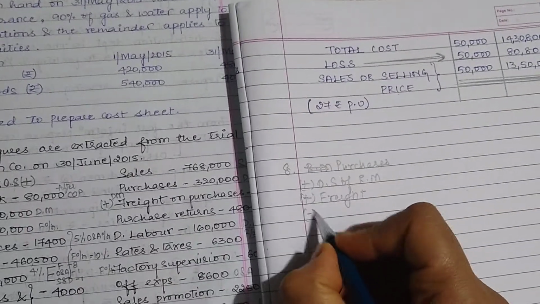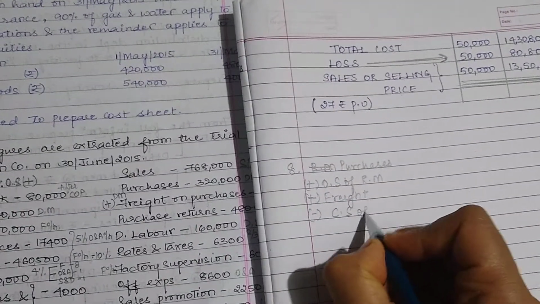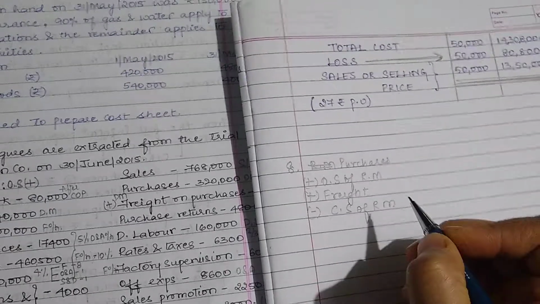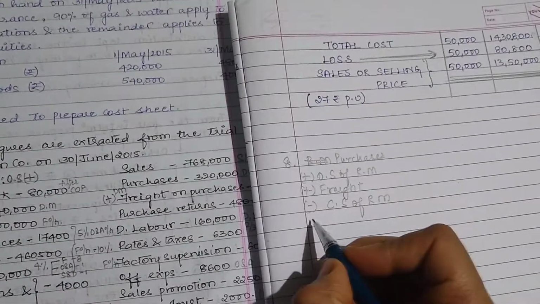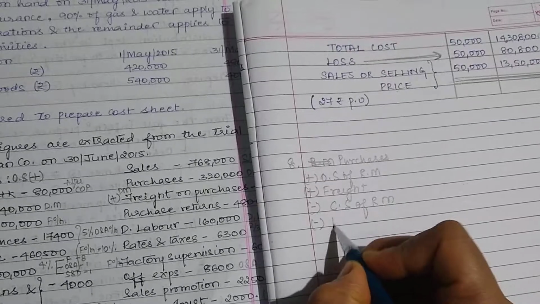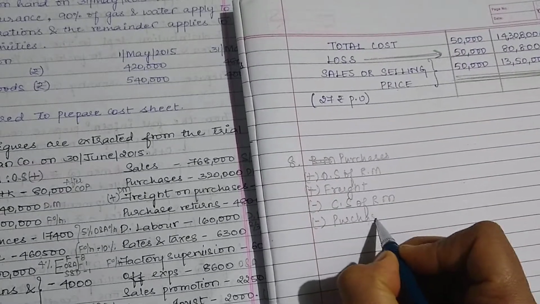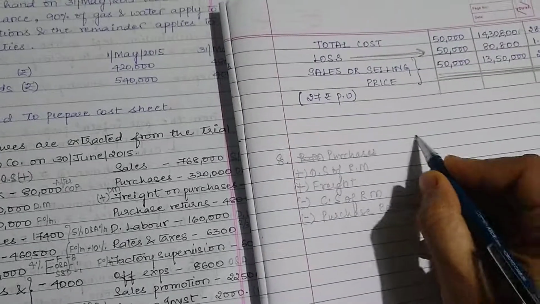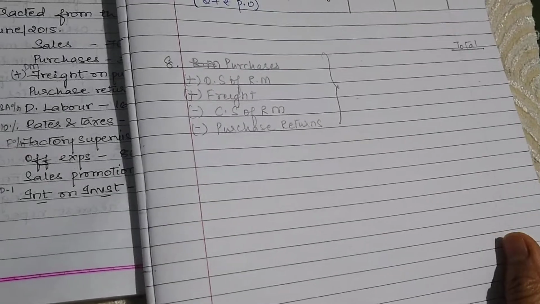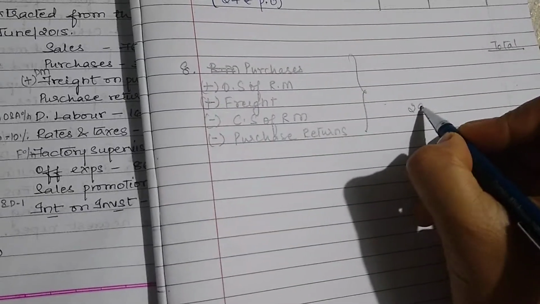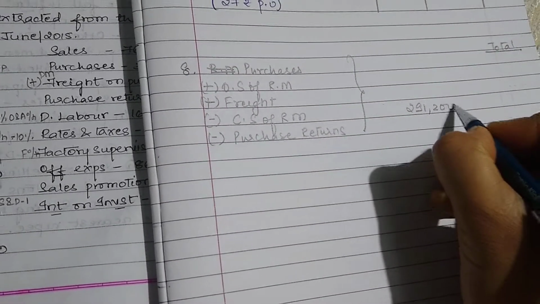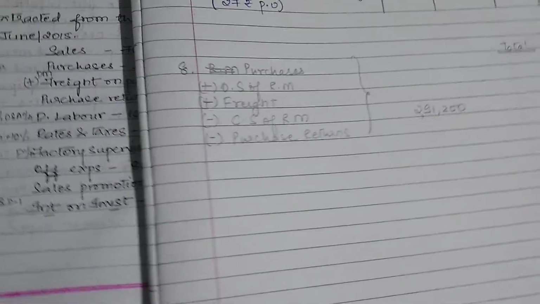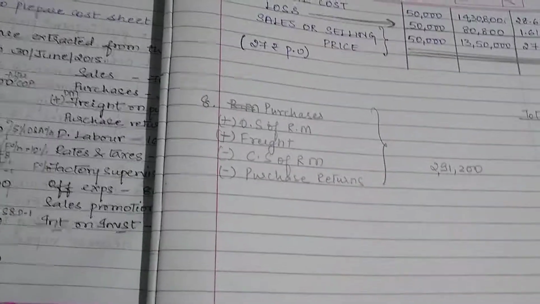Then you have to deduct your closing stock of raw material. Then you have purchase returns. When you take all these, you should have the amount of 2,91,200. That is your raw material.